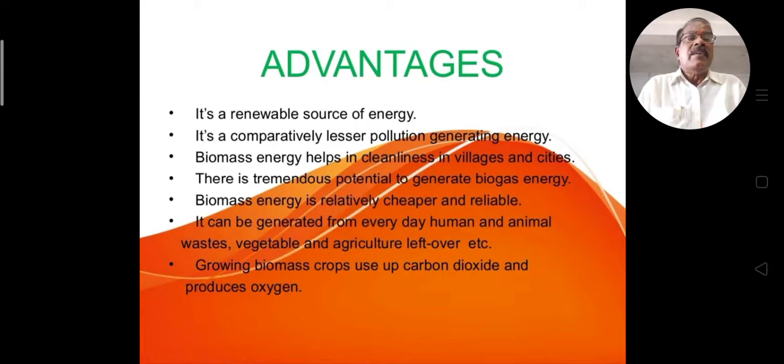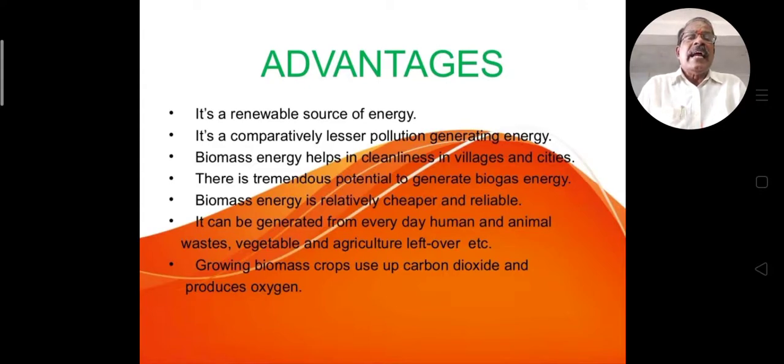They convert the biomass energy into biogas, gobar gas. That gas is used mainly for cooking purposes, and a very small amount of electricity is also generated in that plant, which is used for street lights.